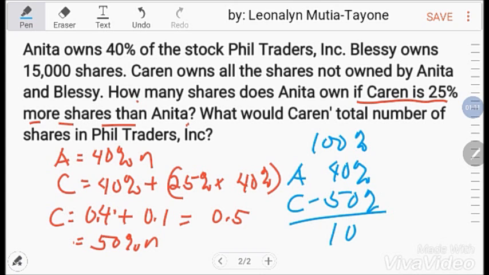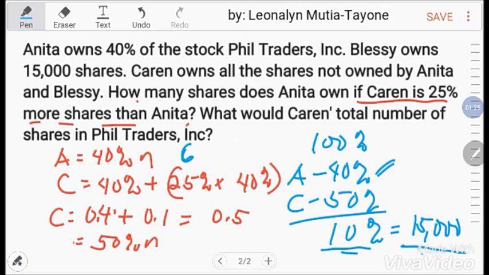Ibig sabihin yung 10% na dito ay yung 15,000. So 10% is equal to 15,000. 40% man to, i-multiply mo lang ng 4 yan and that is 60,000. So si Anita ay 60,000. Ito namang si Karen, 50%, or i-multiply mo ng 5 itong 15,000 and that will be 75,000.